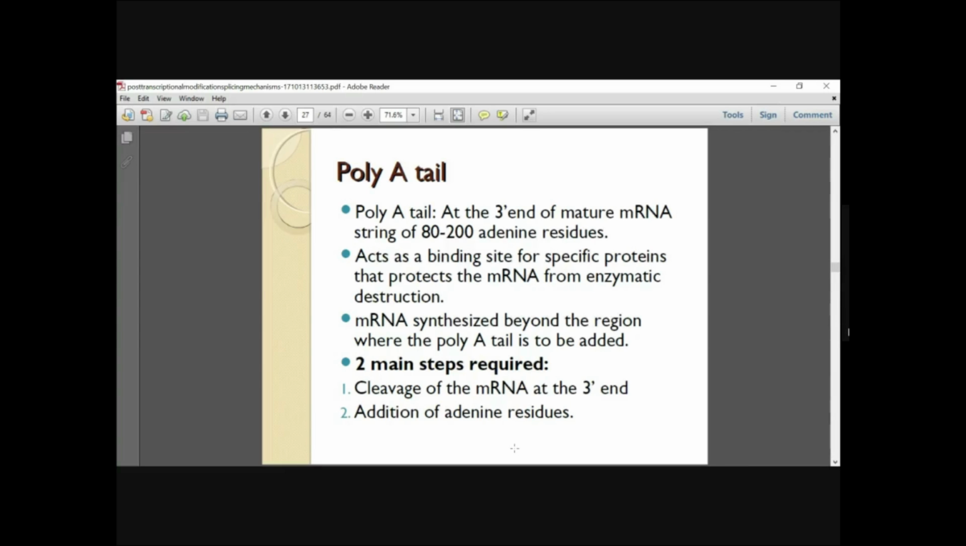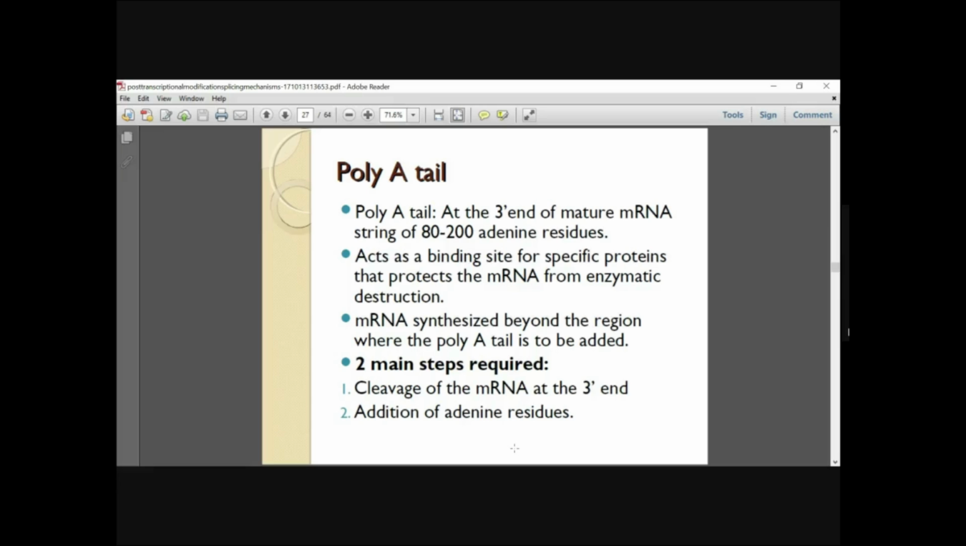It's similar to the 5' capping. Here the 3' poly A tail also protects the mRNA from enzymatic degradation. The poly A tail is not specified by the DNA, and it is added to the transcript by a template independent polymerase. Which enzyme is involved in adding this poly A tail? It is called PAP, that is poly A polymerase.